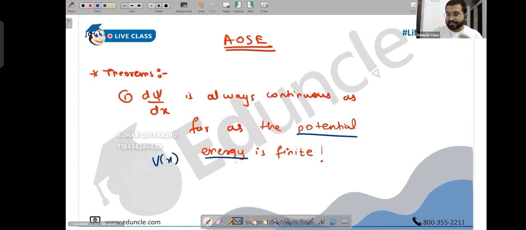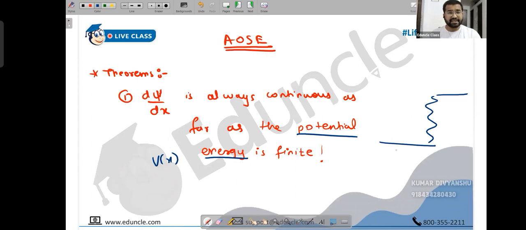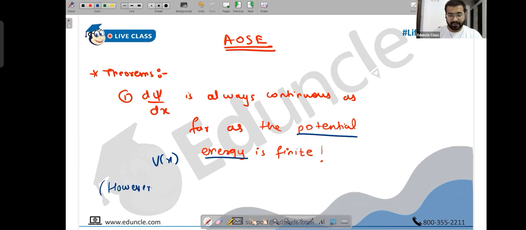But remember, I have not mentioned whether the potential energy is continuous or discontinuous. Potential energy could also be discontinuous. Now, what if there is a sudden jump, like step potential? Initially it was 0, and suddenly there is some value. Here the potential energy is discontinuous. That's fine. Potential energy can be continuous, it can be discontinuous, doesn't matter. Write it. However, potential energy could be continuous or discontinuous. Doesn't matter. Continuous or discontinuous.